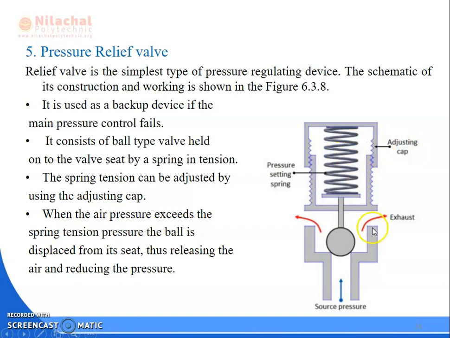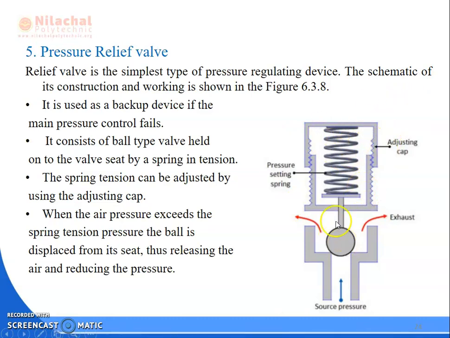Suppose the source air pressure, the inline air pressure that will be flowing through the line of the pneumatic system, exceeds the spring tension that is set by the adjusting cap. Then what will happen?